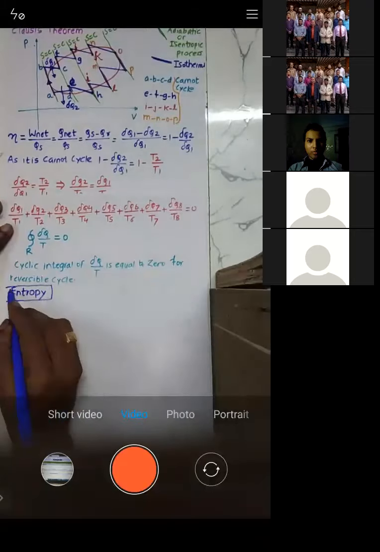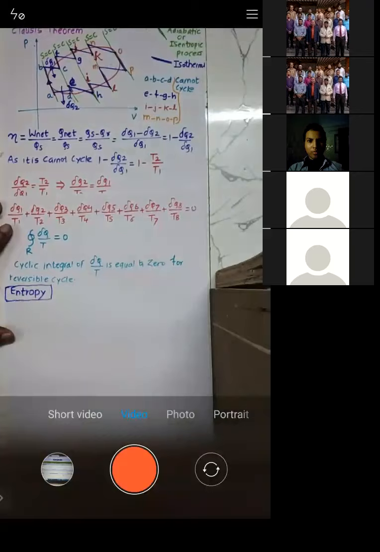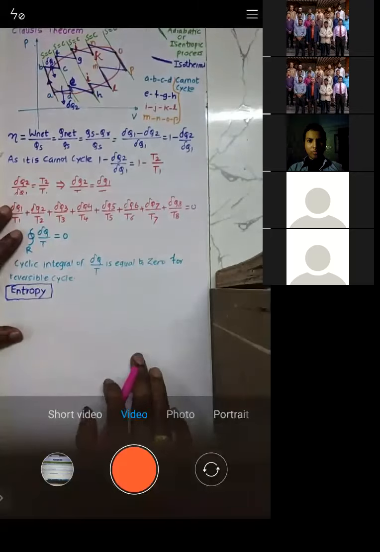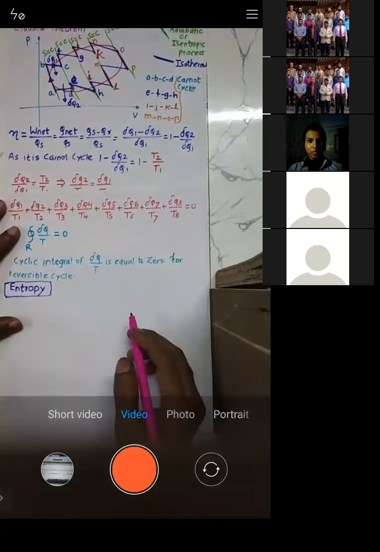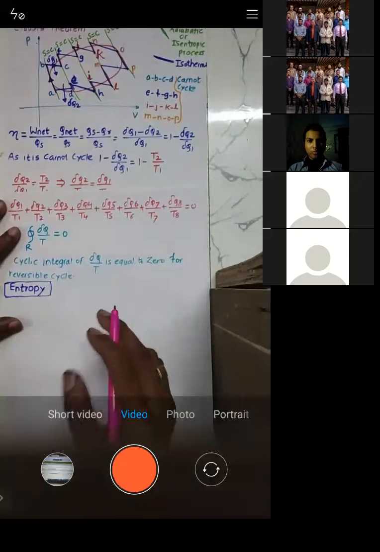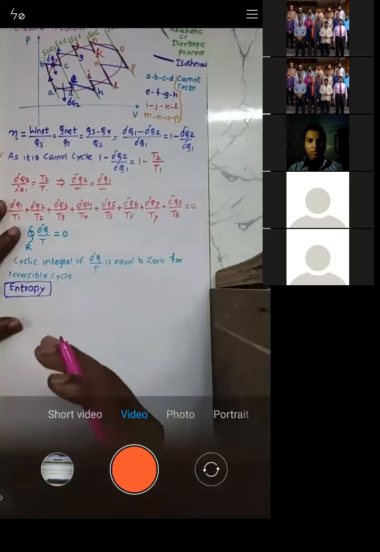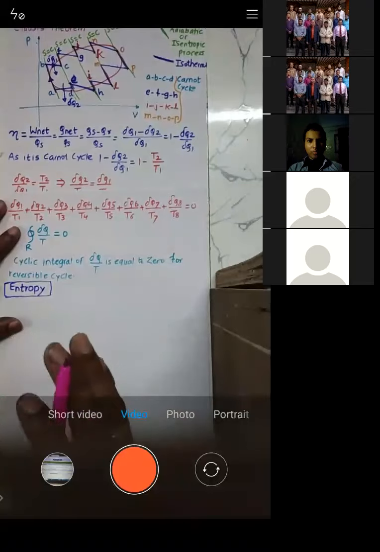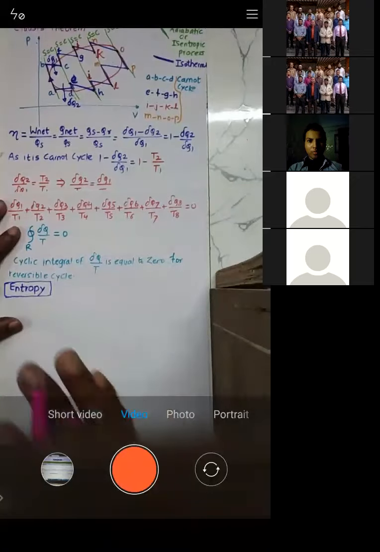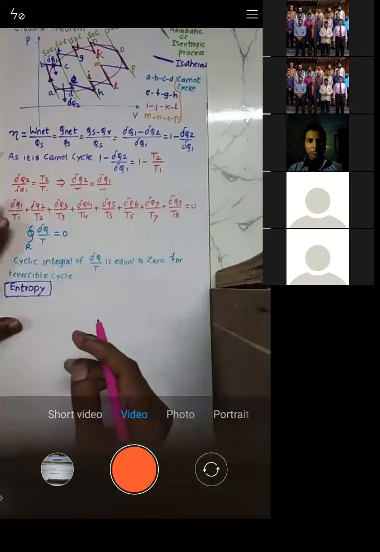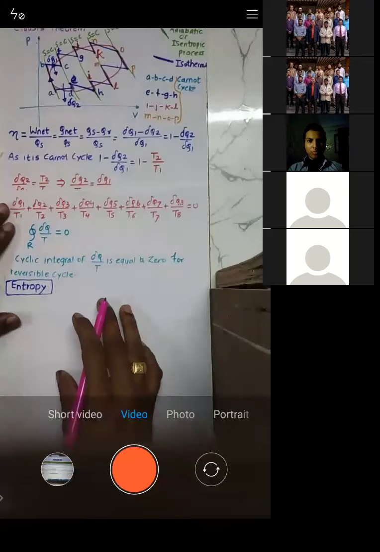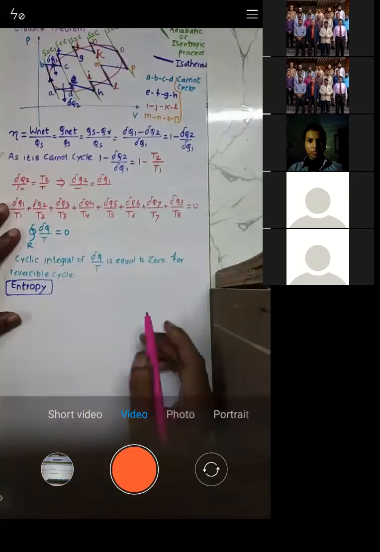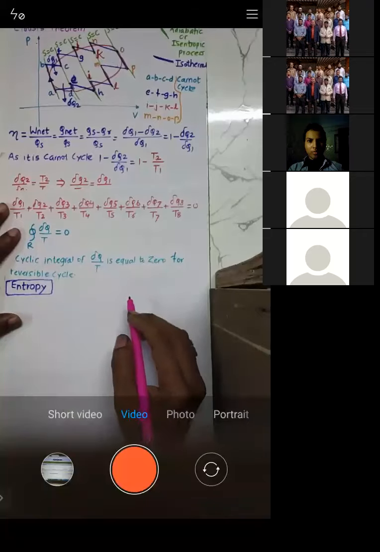Now this is very important. Try to understand what entropy actually is. Internal energy was given by the difference between heat and work. Somewhat similar definitions you will get here. In the same manner, we will derive it for entropy.